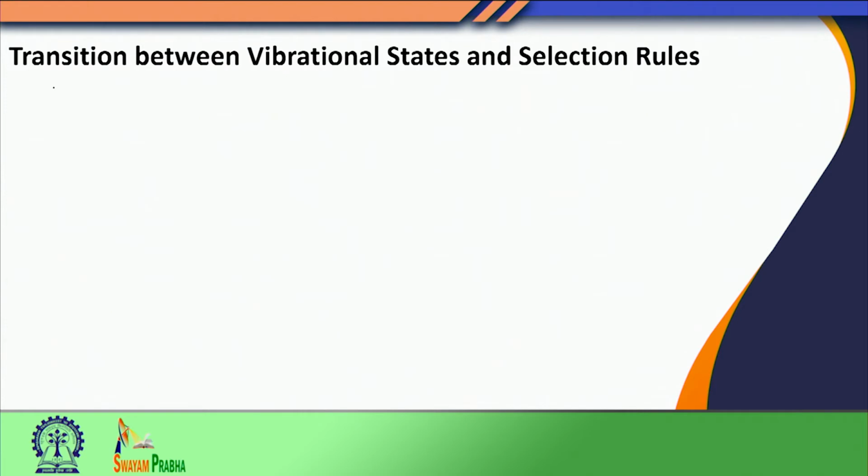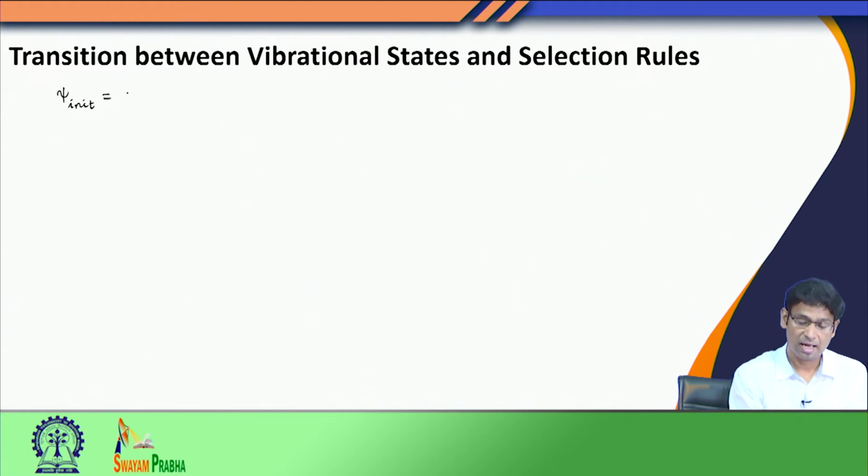Just to remind you, let us say that I started from an initial state psi. Suppose this molecule has many degrees of freedom. The initial state had 0 in all normal modes, except in the ith normal mode Qi, where the initial state was populated at the v double prime quantum number.